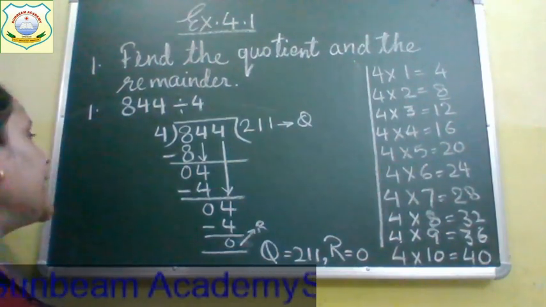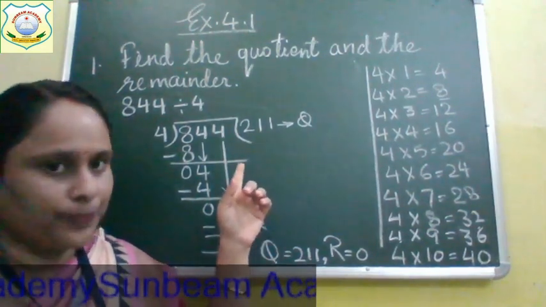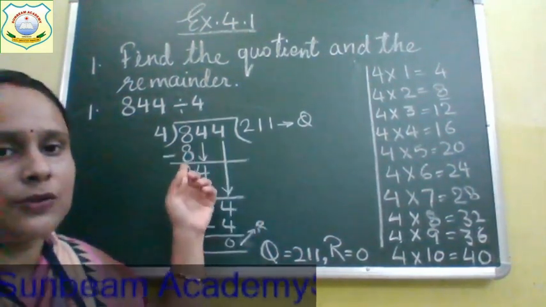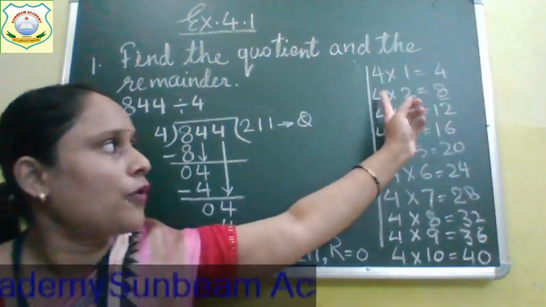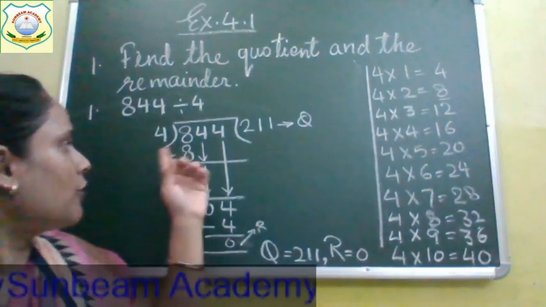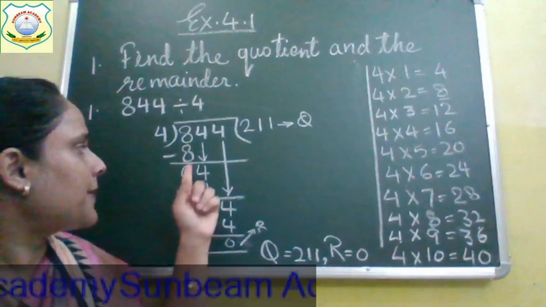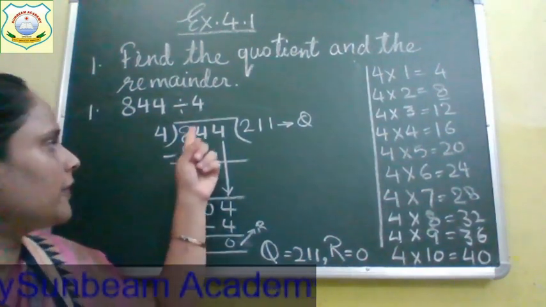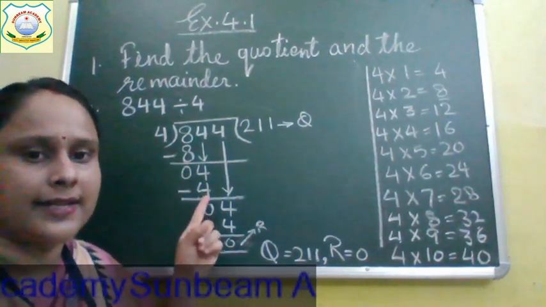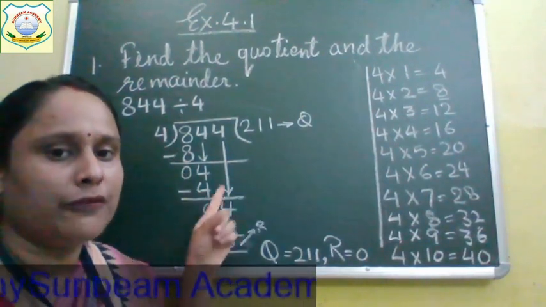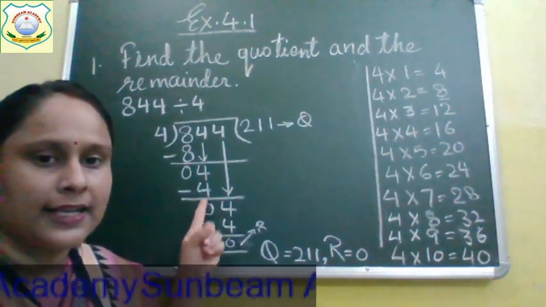All of you can see what we have done here, we have divided 844 by 4. We will say the table of 4 so that we can divide this 8. 4 twos are 8, so 4 two times we will get 8. 8 minus 8 will get 0. We will bring this 4 down. Now we will say the table of 4 so that 4 gets divided. 4 ones are 4. Then again we got a 0 after subtracting.